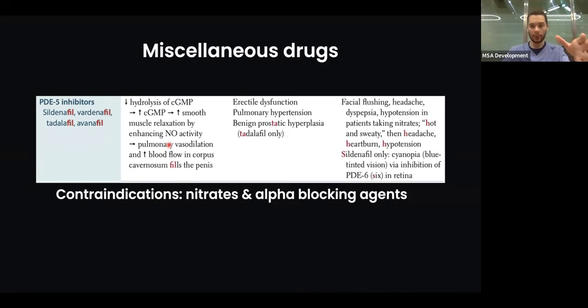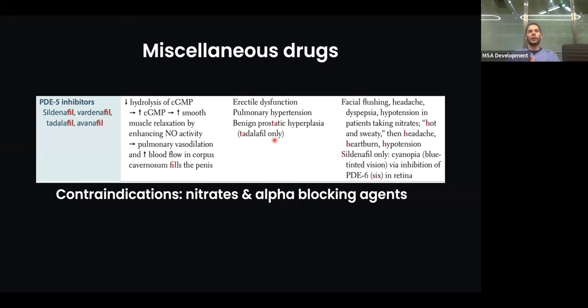They have a lot of indications. Like we mentioned previously, we already spoke about how it could be used for pulmonary hypertension. Over here, it could also be used for erectile dysfunction because it causes vasodilation and it allows more blood flow. Finally, it could be used for benign prostatic hyperplasia to allow more flow. But specifically, as you can see, tadalafil.